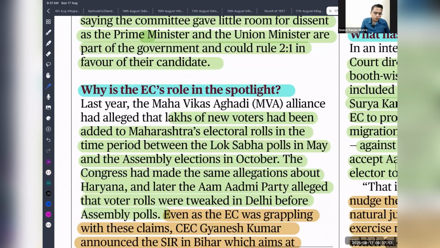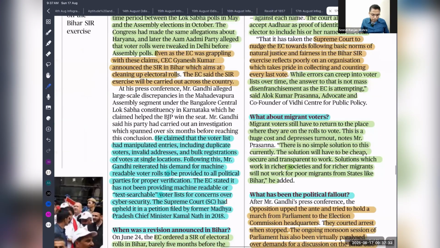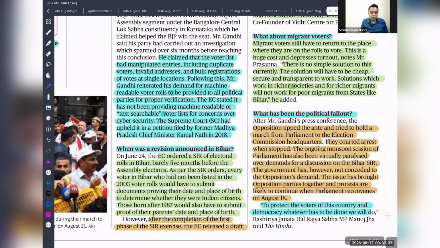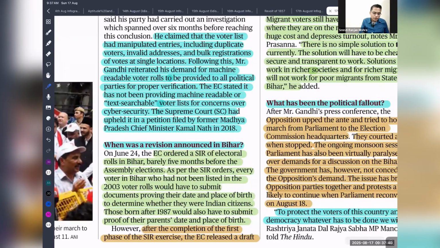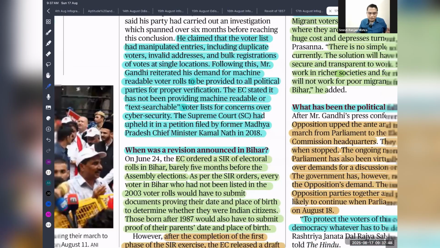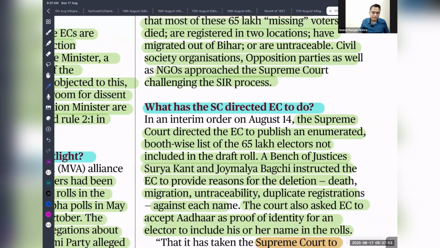So why is the Election Commission's role in the spotlight? Recently there are allegations that during the Maharashtra State Assembly polls, so many voters were added to the electoral roll. That is one accusation. The second one is the allegation made by Rahul Gandhi ji also. There has been a special intensive revision drive going on in Bihar, which led to 65 lakh voters being excluded from the list. These are a few reasons why the Election Commission's credibility is in crisis.